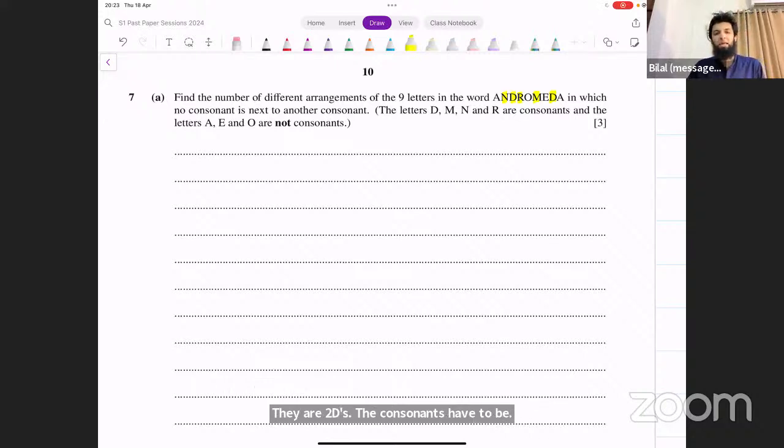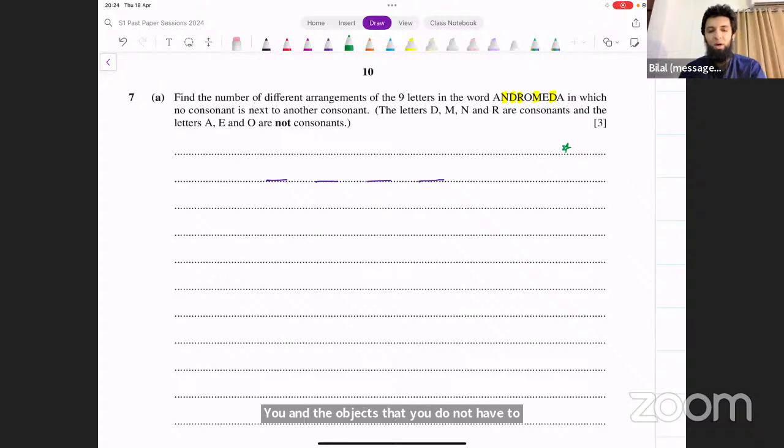The consonants have to be separated. Now there are 5 of them. There are total 9 letters. So that means vowels and consonants are going to be occurring alternately, because we have 9 in total, 5 consonants and 4 vowels. If the consonants all have to be separated, we start by placing the vowels. We make 4 places for vowels, 1, 2, 3, 4. We could use that dashes and stars representation, remember? The objects that you have to separate, you use stars for them. And the objects that you do not have to separate, you use dashes for them.